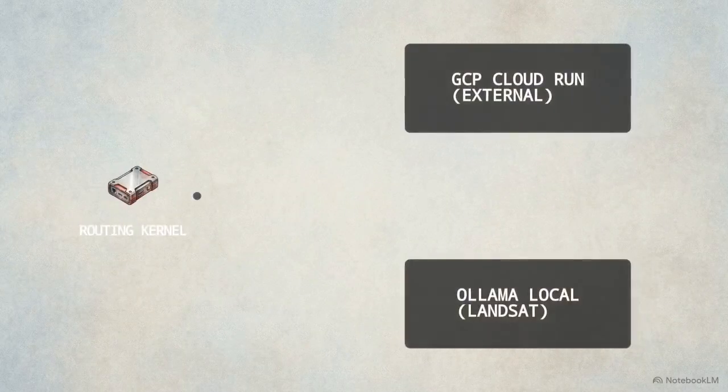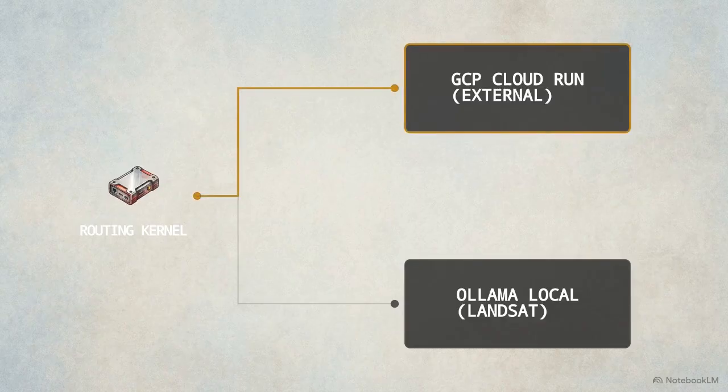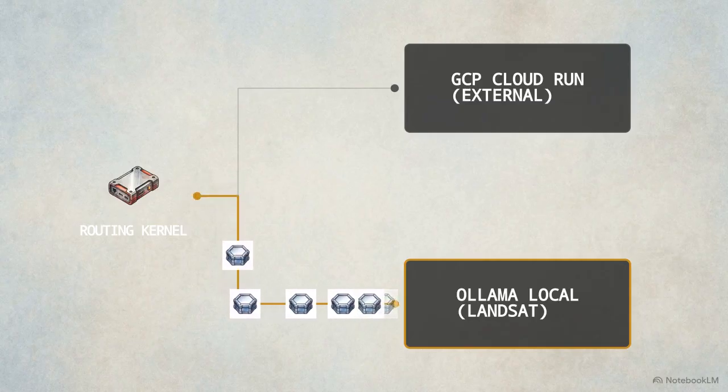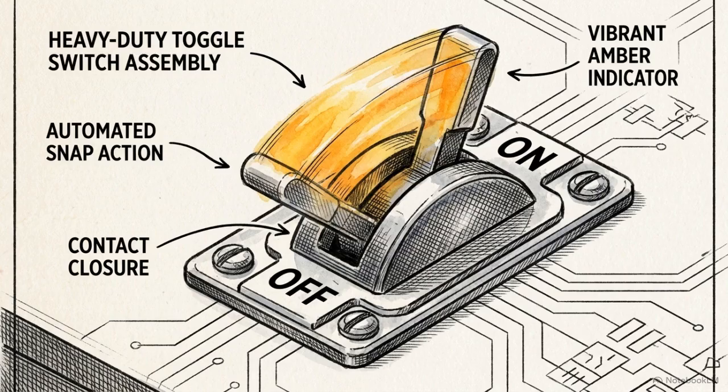This routing schematic details the hybrid compute architecture. Complex reasoning without sensitive data is pushed down the external pathway via GCP Cloud Run. Highly sensitive data shifts the flow locally, routed entirely down the internal pathway into an isolated Ollama node on the Landsat hardware. Orbital OS evaluates task sensitivity parameters and toggles between these two states in milliseconds, requiring 0 manual input